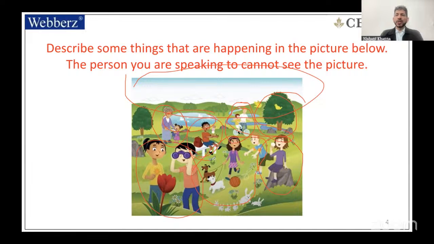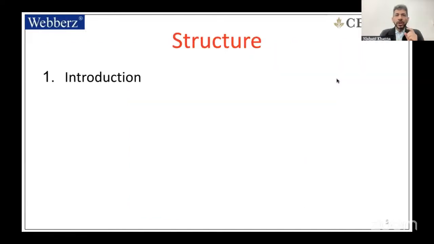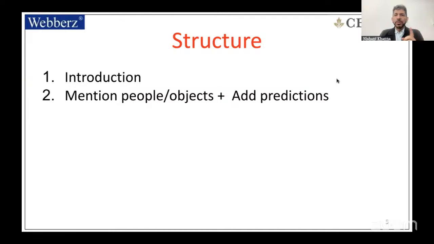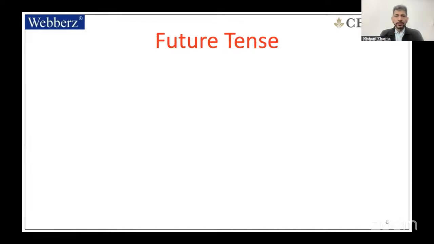Now, these are too many clusters. If we speak every cluster, it's not possible that we can do justice to the whole thing in 60 seconds. It's not possible at all. So what do we do? Let us see. The structure: introduction, mention people, objects, and add predictions, and conclusion. So we have to prioritize, see what should be mentioned, what should not be mentioned. So we have to figure it out.